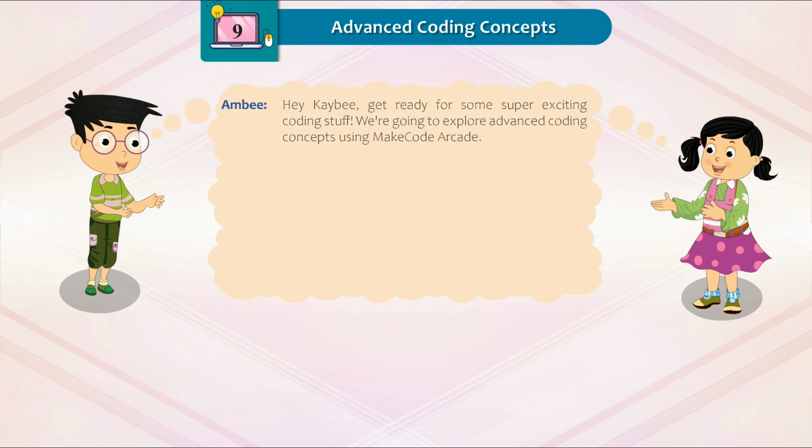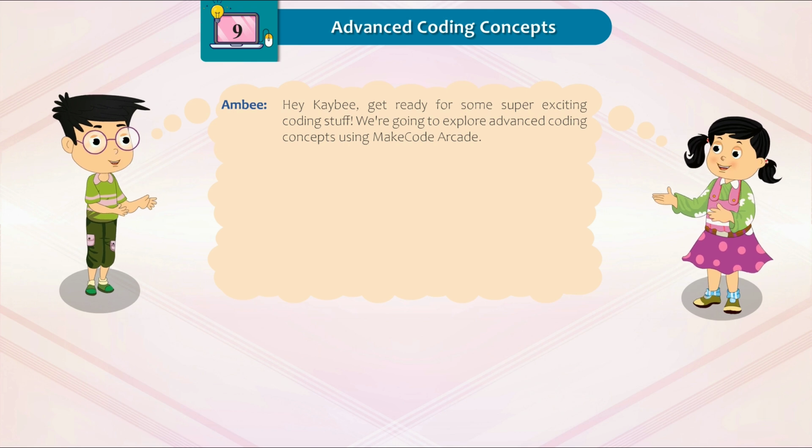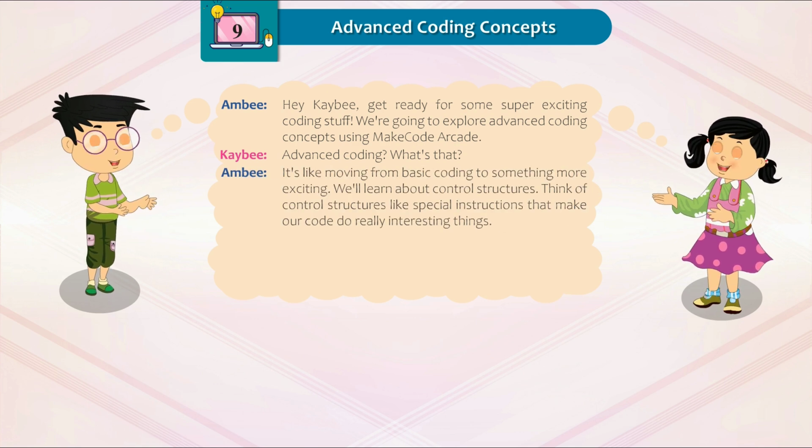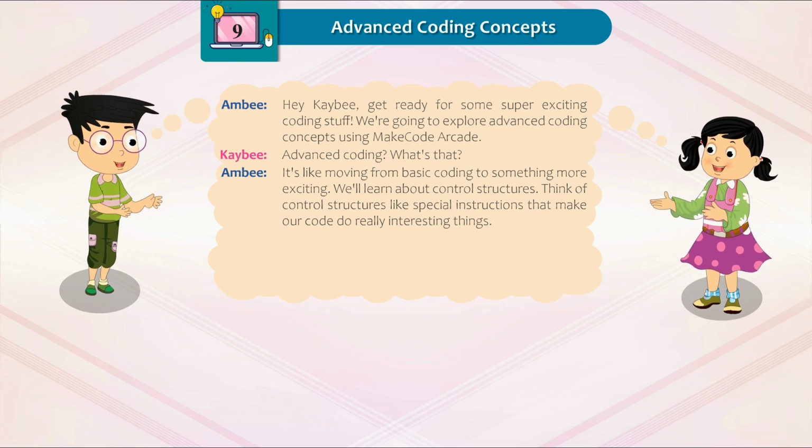Ambi: Hey KB, get ready for some super exciting coding stuff. We're going to explore advanced coding concepts using MakeCode Arcade. KB: Advanced coding? What's that? Ambi: It's like moving from basic coding to something more exciting. We'll learn about control structures. Think of control structures like special instructions that make our code do really interesting things.